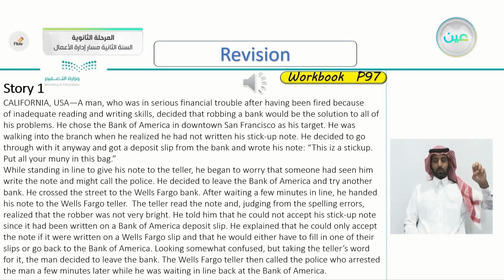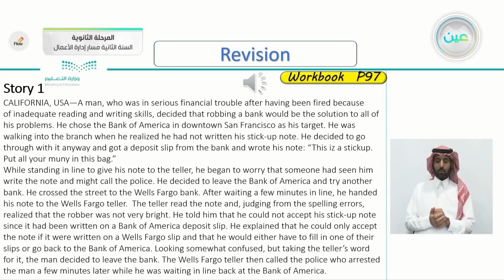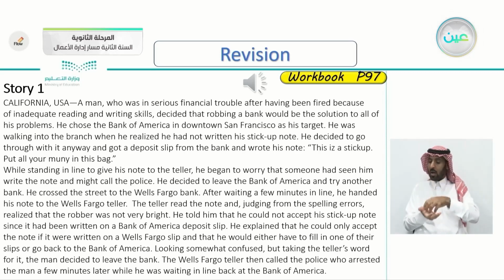California, USA. A man, who was in serious financial trouble after having been fired because of inadequate reading and writing skills, decided that robbing a bank would be the solution to all of his problems. He chose the Bank of America in downtown San Francisco as his target. He was walking into the branch when he realized he had not written his stick-up note. He decided to go through with it anyway and got a deposit slip from the bank and wrote his note, "This is a stick-up. Put all your money in this bag."